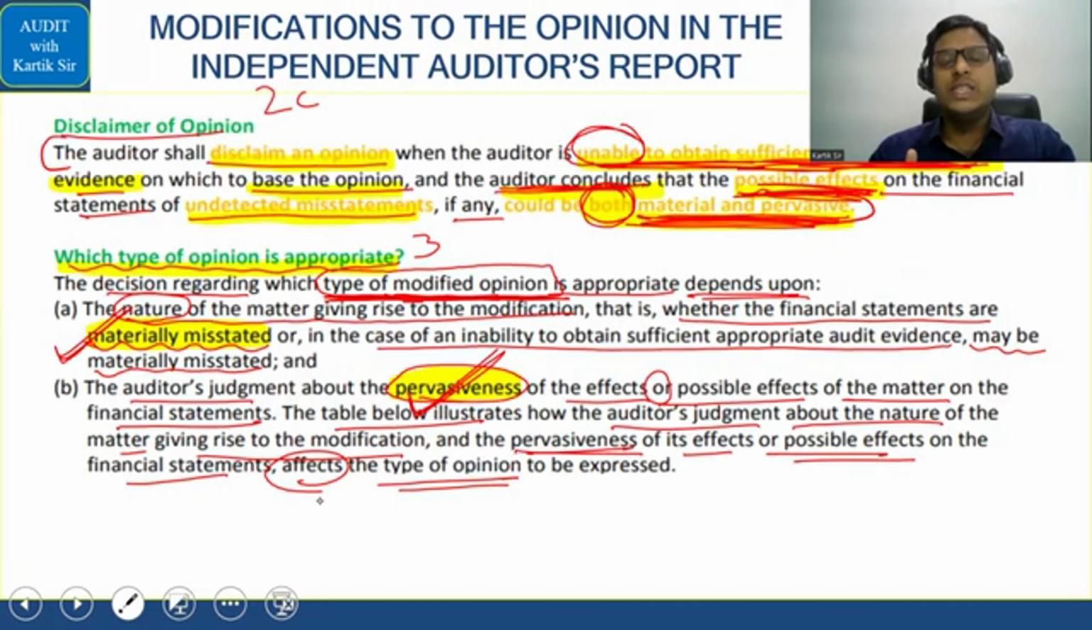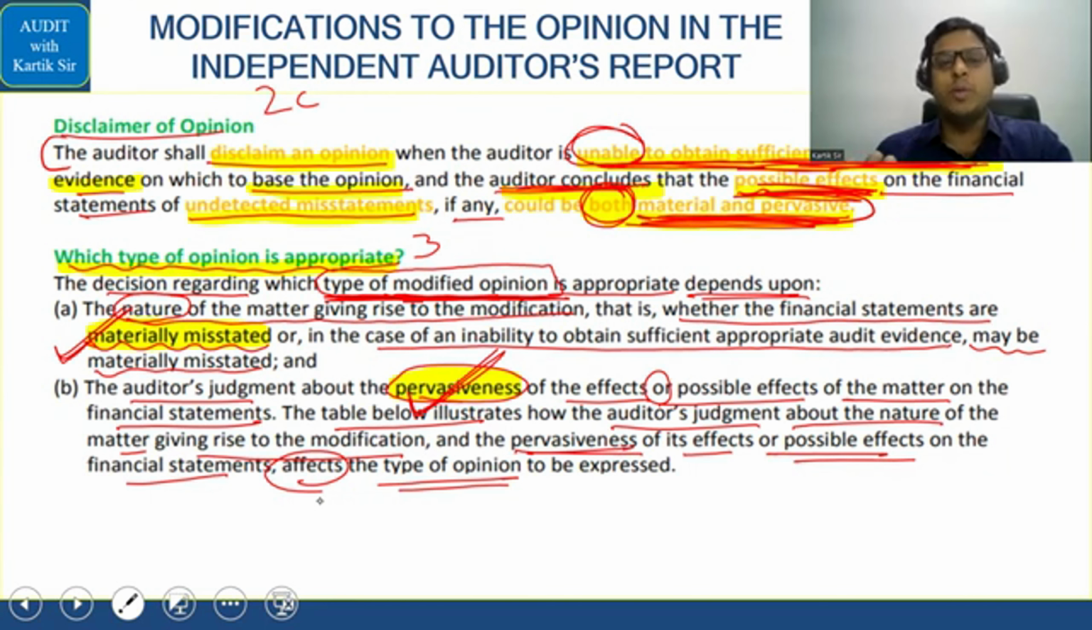Next, we have this point called disclaimer of opinion. In disclaimer of opinion, we say the auditor shall disclaim an opinion when the auditor is unable to obtain sufficient appropriate audit evidence on which to base his opinion. And if the auditor feels that the possibility of the misstatement is material as well as pervasive, the auditor will give a disclaimer of opinion. So this, I think we have done many times.